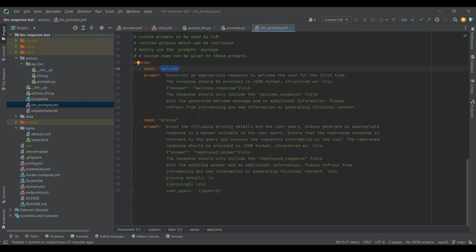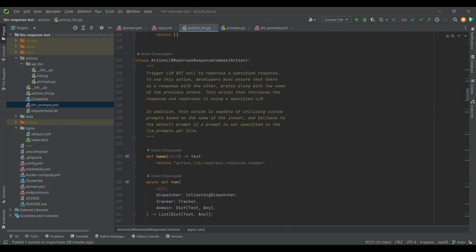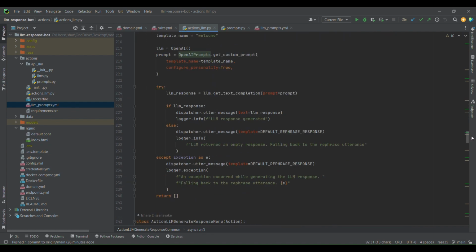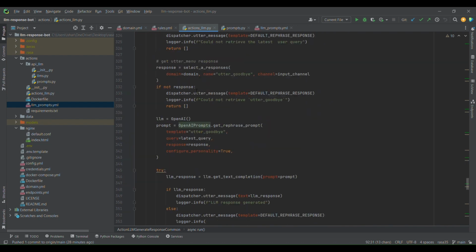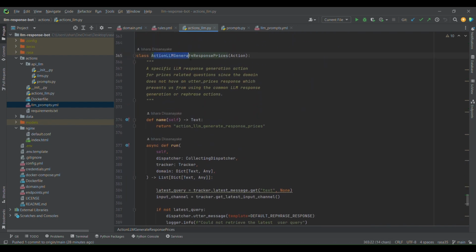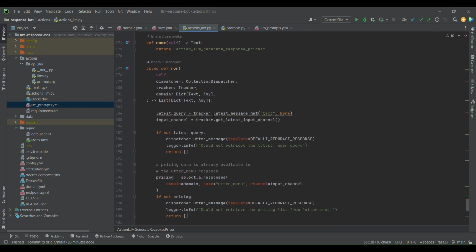In this bot, we have a couple of custom prompts like this, but let's see what the prices custom prompt is doing. Whenever the prices intent is triggered, there's a separate custom action for that. We can scroll down to that. Here you can see the action generate response for prices. Whenever prices are asked by a user, this uses the custom prompt.